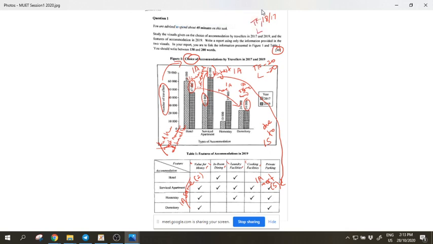And then for language, because you get so much marks, they will not give you very less. It will be somewhere nearby. But what happens if you keep repeating the same kind of words over and over again? Like in the example I showed you, the number of travelers who chose, then the next sentence, number of travelers who chose, then the next one, number of travelers who chose, exactly the same sentence.